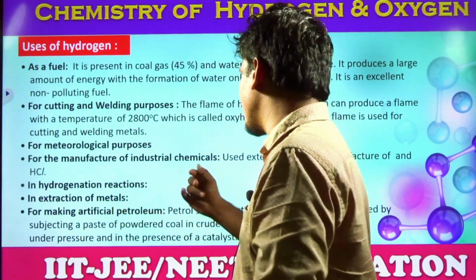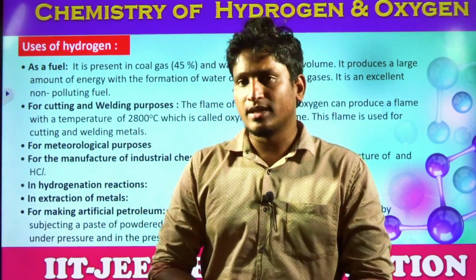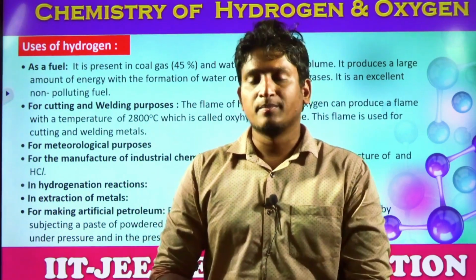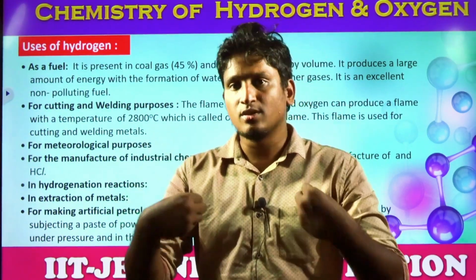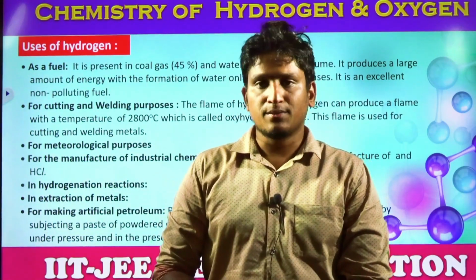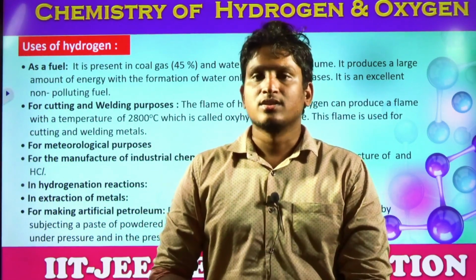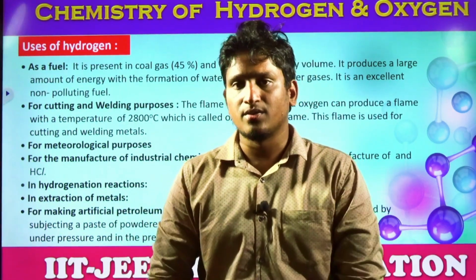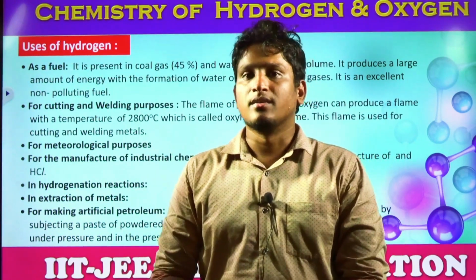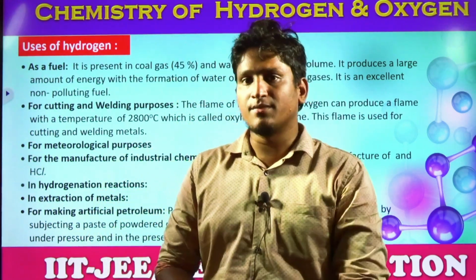And for making artificial petroleum. So what is artificial petroleum, students? Where do we get petrol? In general, we get petroleum, students. How is petroleum made? Petroleum was made millions of years ago from dead aquatic animals which were buried deep under the earth under high pressure and temperature conditions. Slowly they converted into petroleum, yes or no? So once all this petroleum is gone, on what basis can we depend? So we can also synthesize artificial petrol.